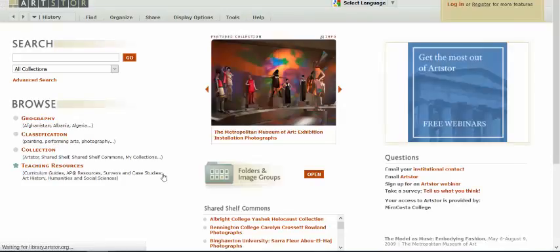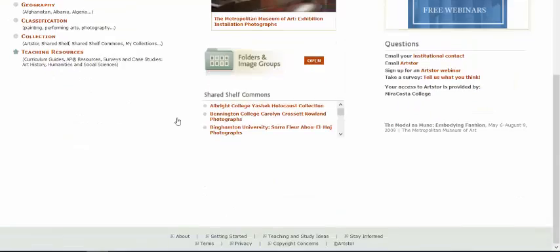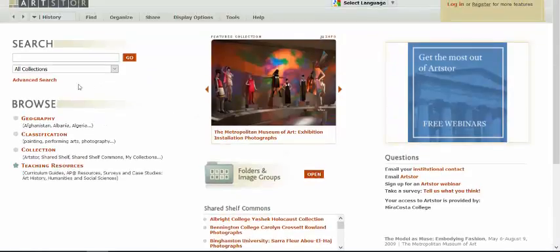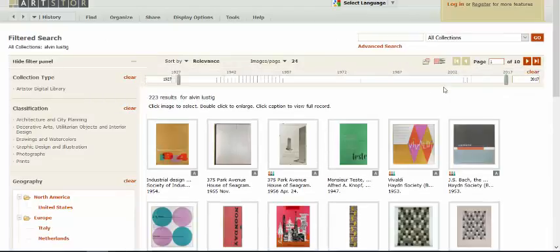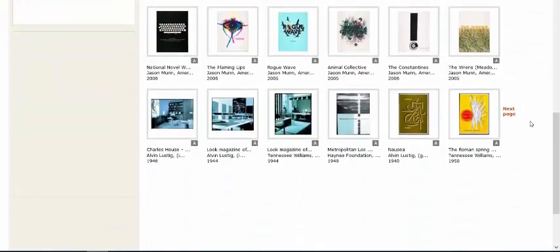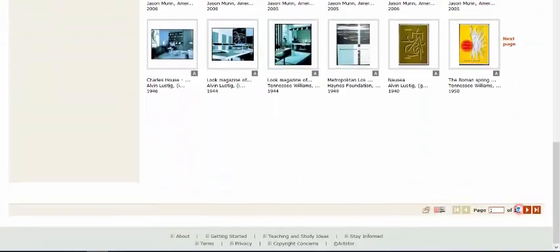And we get into ArtStore, and I'll search for Alvin Lustig again. And this brings up all kinds of images and designs by Alvin Lustig.